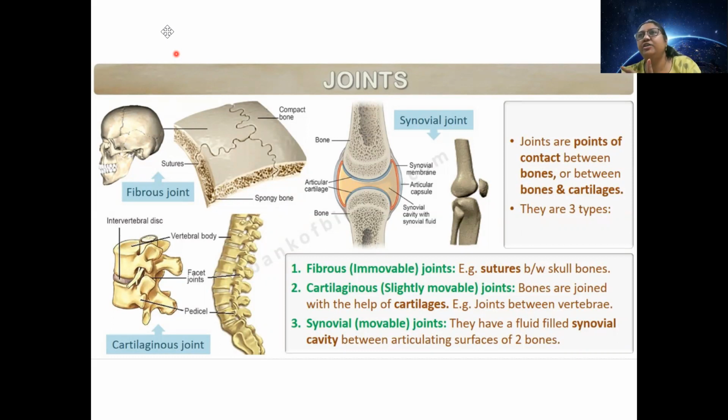Vertebrae can be subdivided into 5 types: cervical, thoracic, lumbar, sacral, and coccygeal, depending on which region they are. So the first 7 ribs are true ribs. Then why are 8, 9, 10 called false ribs? They are not attached directly with the sternum, but are attached with the rib above. Now the 11th and 12th are called floating ribs because they are only attached at the front portion with the 11th and 12th thoracic vertebra.